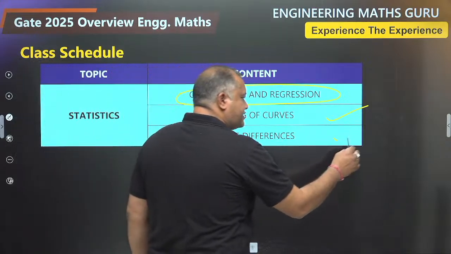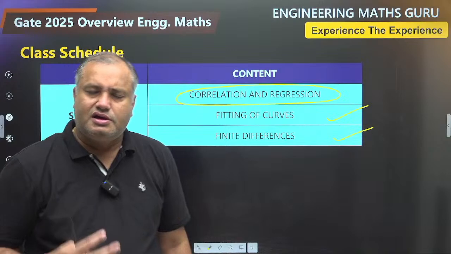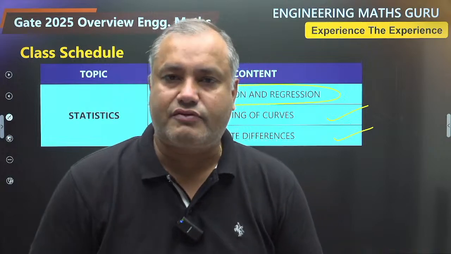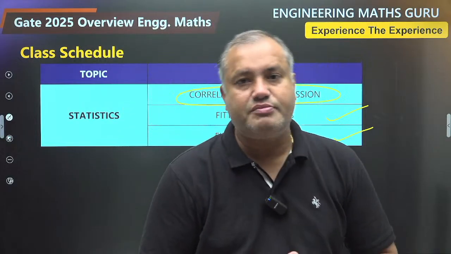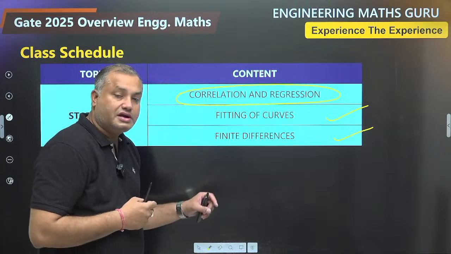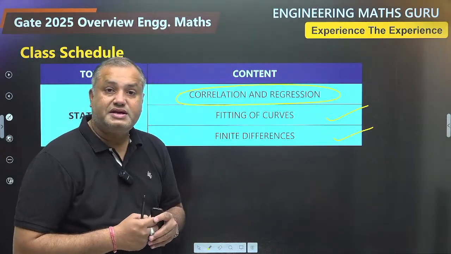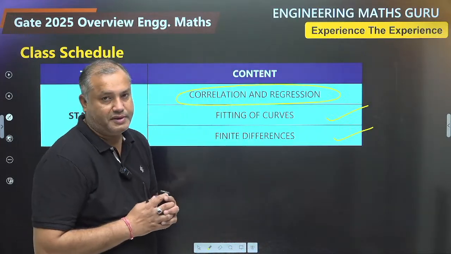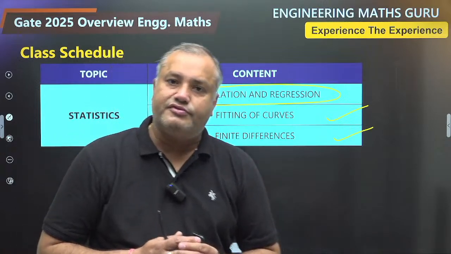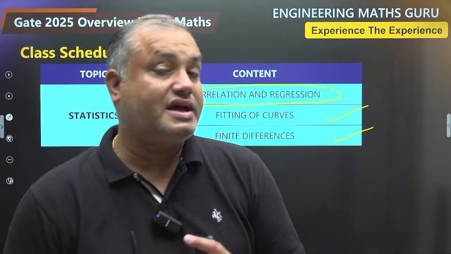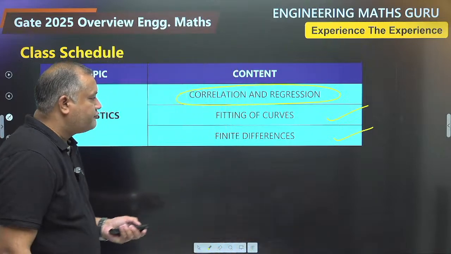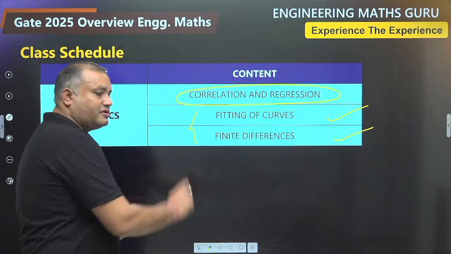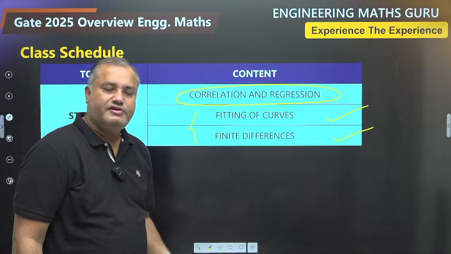Then we go for finite differences. Here you will learn four new operators: forward difference operator, backward difference operator, forward shift operator, and backward shift operator. And of course you will learn the concept of numerical differentiation and numerical interpolation using Newton's Gregory formulae. Of course we will find out the missing term with the formula of Lagrange's interpolation. So finite differences cover all these concepts, but these two topics are relevant only for civil, whereas the first one is relevant for all branches.